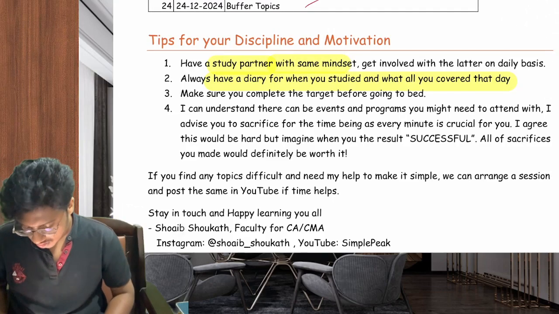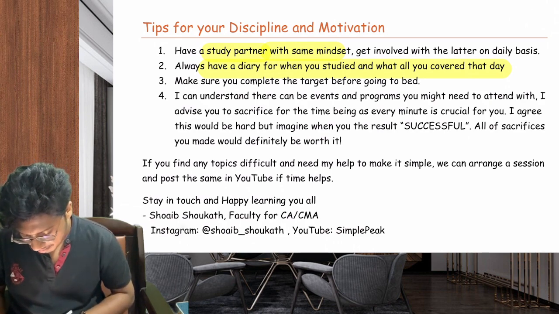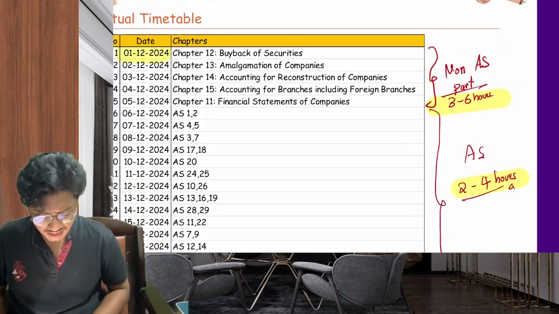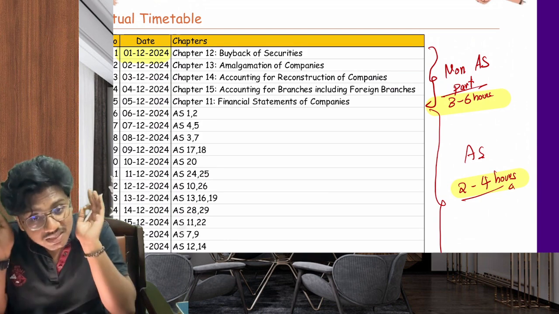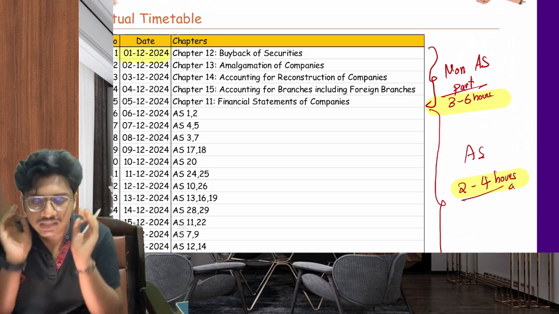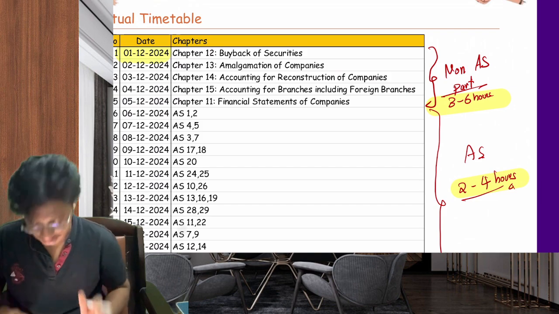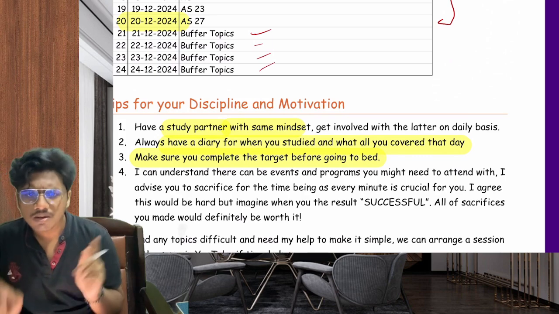You need to keep a diary about it, and make sure you complete the target before going to bed. See, the target I've given here is not much of a burden, so make sure you complete this before you go to bed. Keep that as a mindset. If you do that, your discipline part will be achieved. And to get your motivation, have a study partner, push each other.